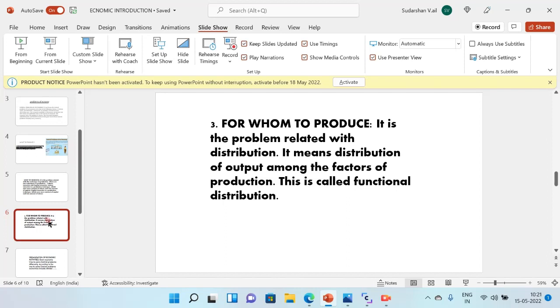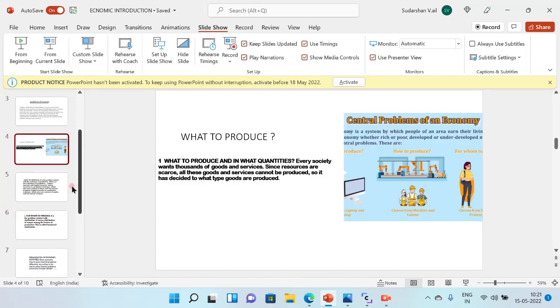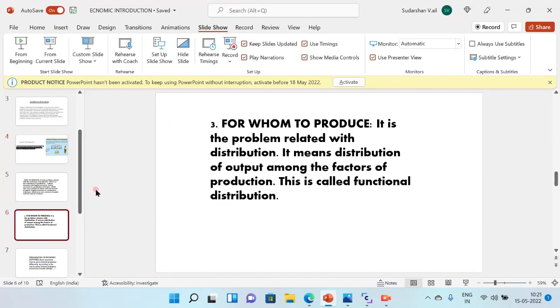On that basis, he will fix the price of the product. The three main central problems of economics are what to produce, how to produce, and for whom to produce. This will surely come for your examination.